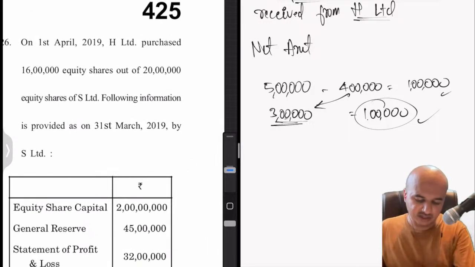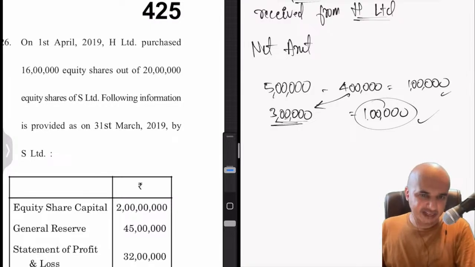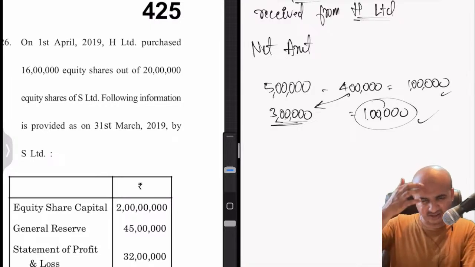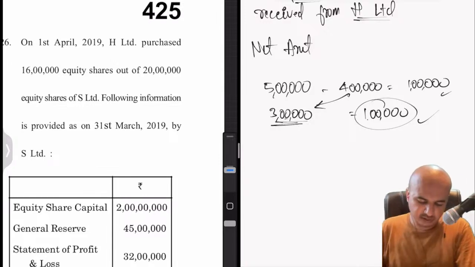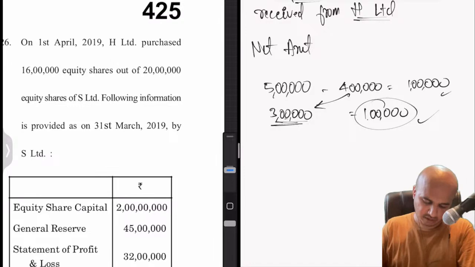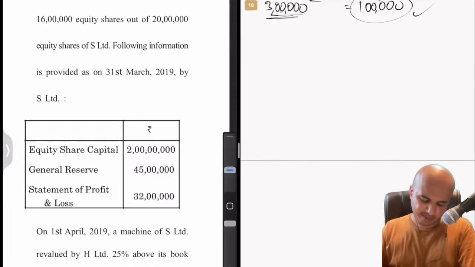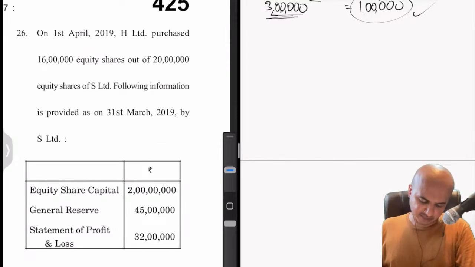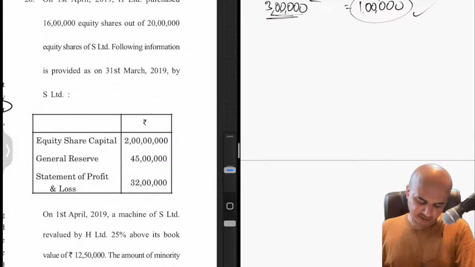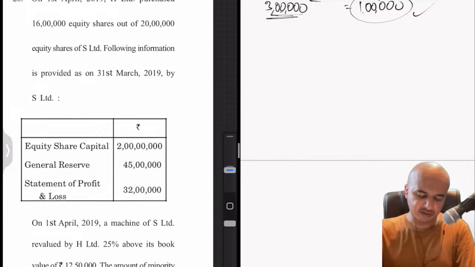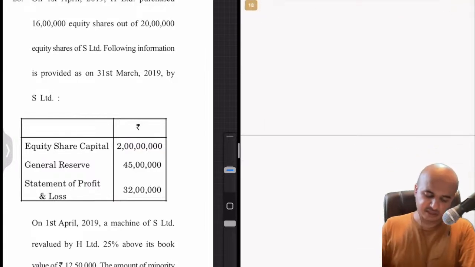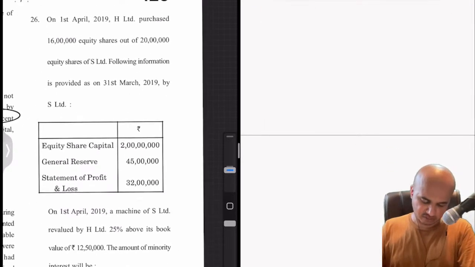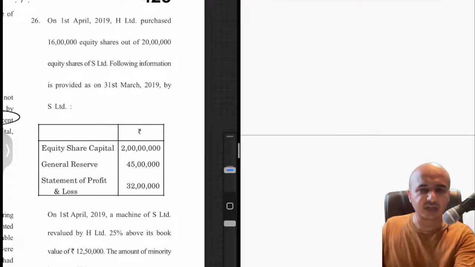On 1st April 2019, H Limited purchased 16 lakh equity shares of 20 lakh equity shares of S Limited. Following information is provided as on 31st March 2019 by S Limited. Equity share capital 2 crores. General reserve 45 lakhs. Statement of profit and loss 32 lakhs. On 1st April 2019, a machine of S Limited was revalued by H Limited 25% above its book value of 12,50,000. The amount of minority interest is what they have asked. Let me just zoom out a bit so that you can read the question completely.